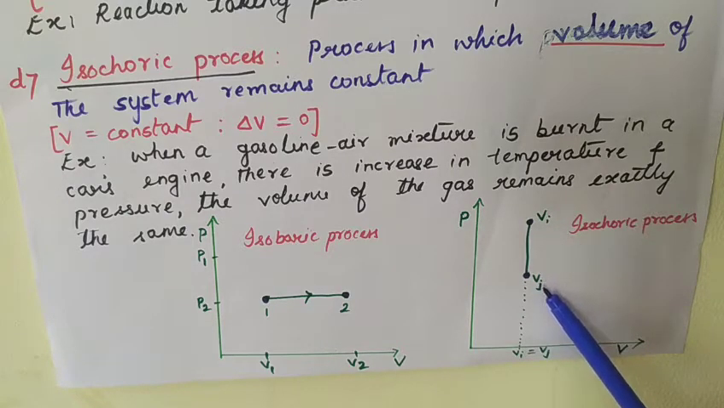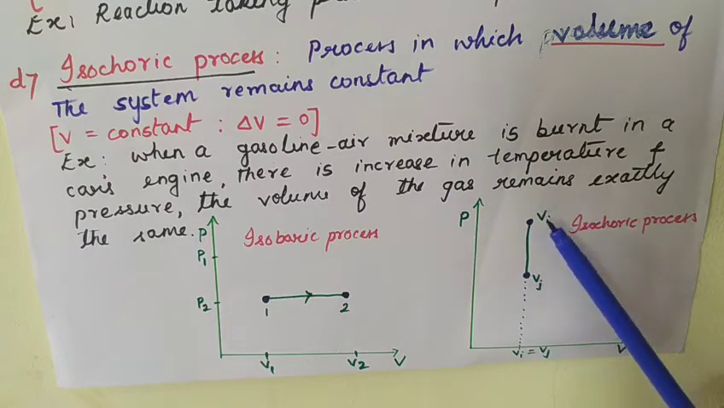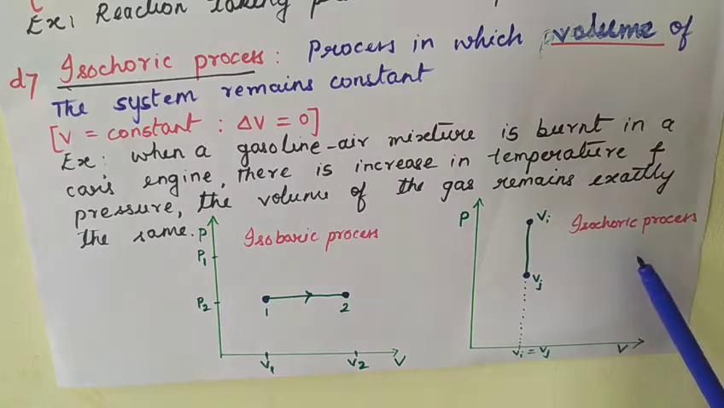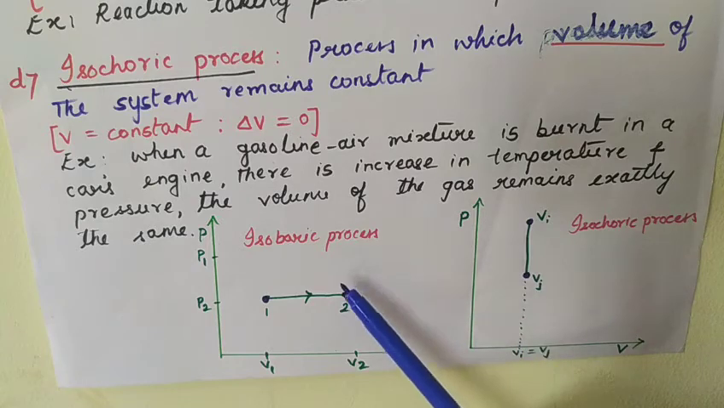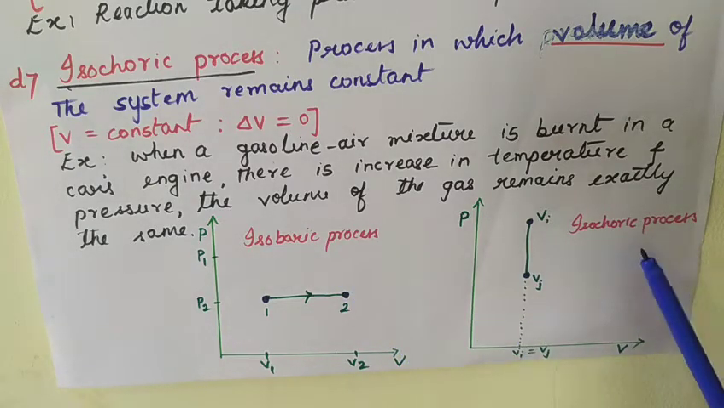Vi and Vj represent the volumes that are changing. In the isochoric process, the volume remains constant and only the pressure is changing. So what is an isobaric process? Pressure remains constant, and in isochoric process volume remains constant. So with this we have understood the different types of thermodynamic processes.